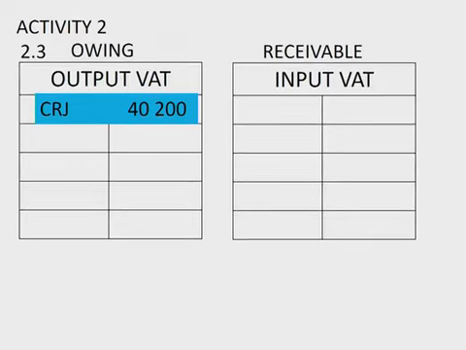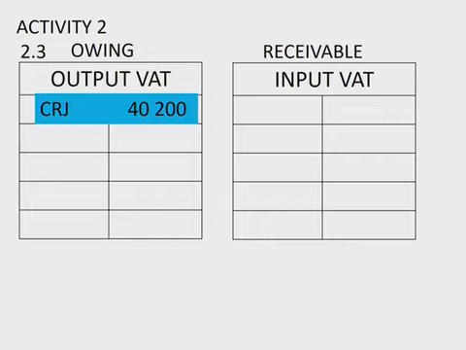We said that the CRJ, that was 40,200. That was the amount of the sales that we had. It was without VAT, it was exclusive, and then we just had to multiply 268,000 times 15%, and that gave us the 40,200. So that VAT we're supposed to pay over. So strictly speaking, as you can see there, we owe. And remember, output VAT is based on the selling price. So we owe SARS 40,200.